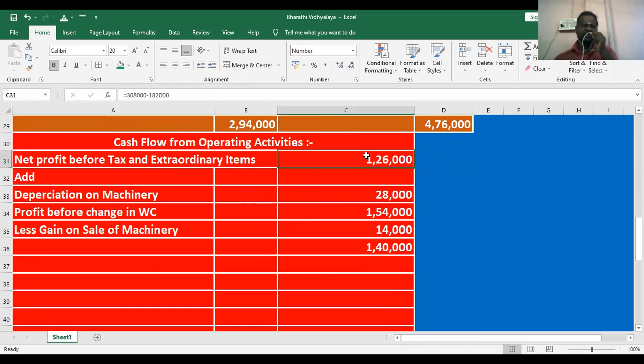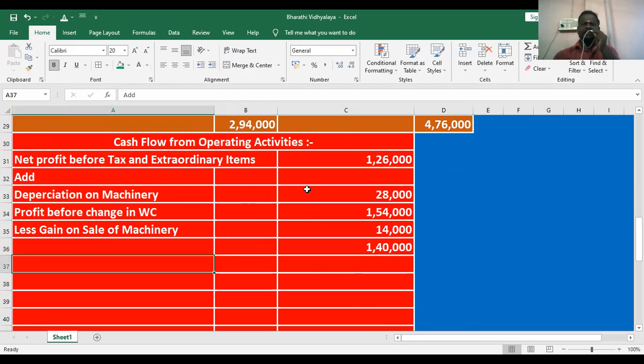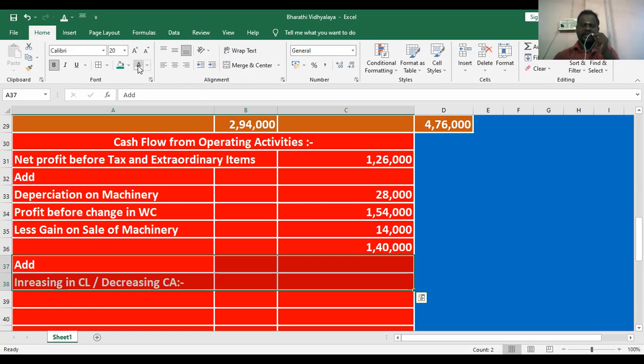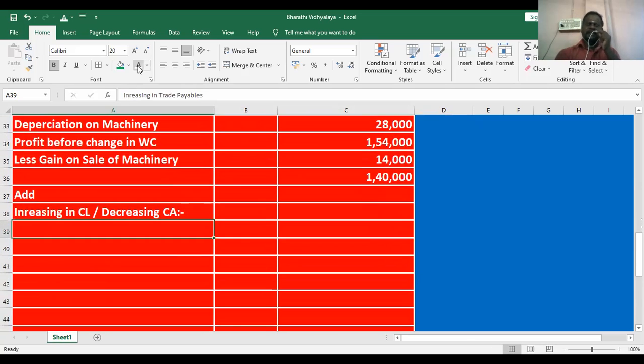Profit 1,26,000. Depreciation on machinery 28,000. Less: gain on sale of machinery, already added, that's why now to be deducted. What is the balance here? 1,40,000. After that, what will we do? The operating working capital items will be considered: increase in current liabilities and decrease in current assets.